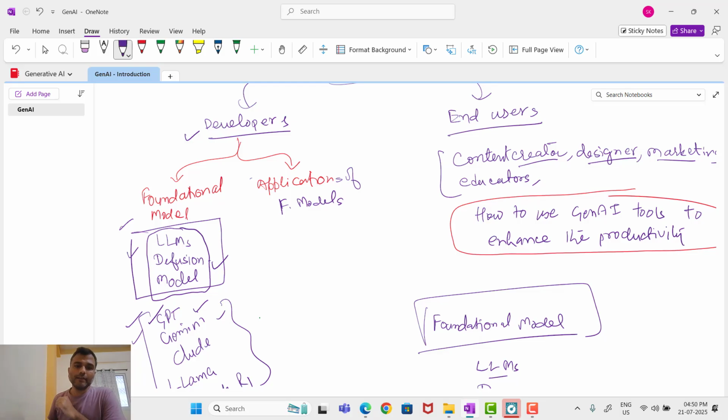Another part is that you are using those models to solve a real world problem. You are creating some application. Maybe you are creating a mobile application, maybe a web application, software as a service. So you can use these large language models, these image models, diffusion models, these foundational models to create applications. So you have to think about where you are.